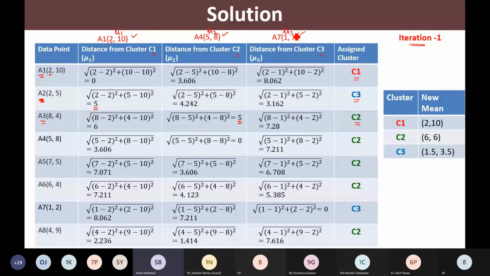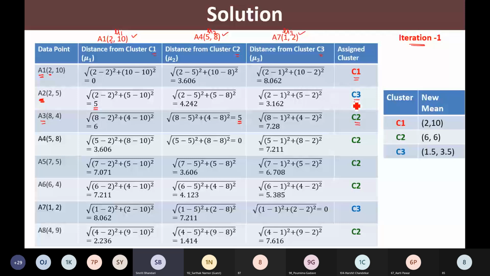Isn't it? Small distance means more similarity. Correct? Smaller the distance, more is the similarity. So A2 is closer to this mu3. So this point gets assigned to this cluster C3.